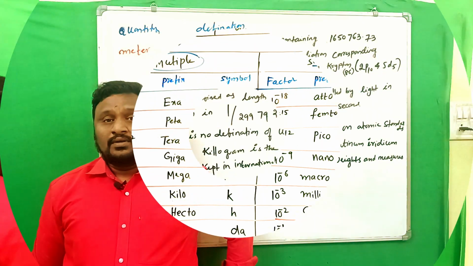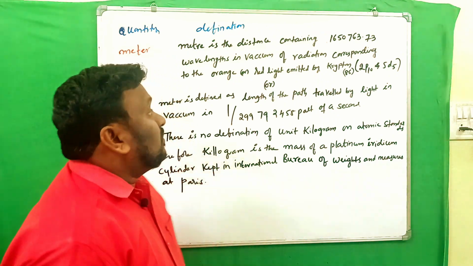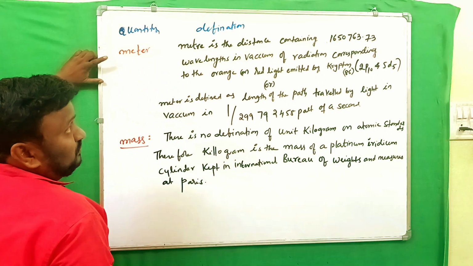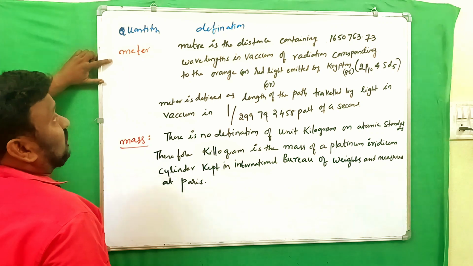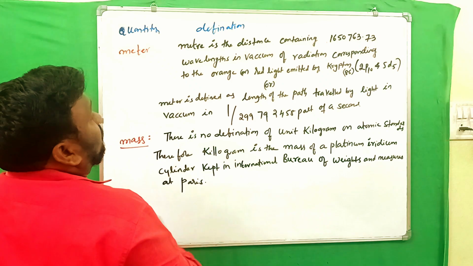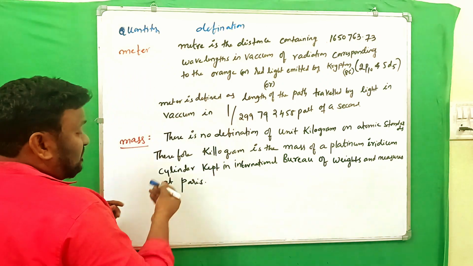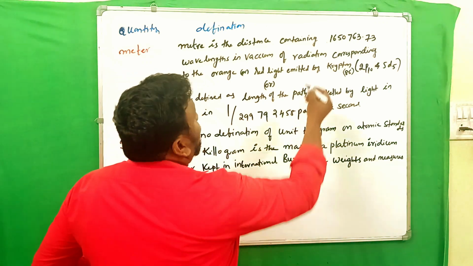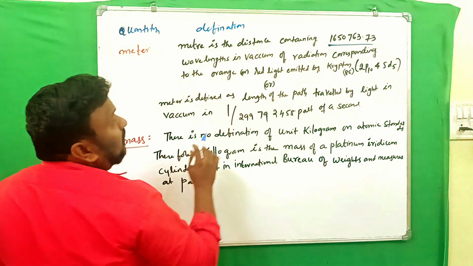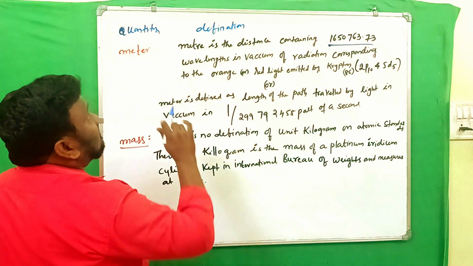Clear? Now let's see the definitions of base quantities. The first one here, meter. Meter is the unit of length. How can we define the meter? Look here, meter is the distance containing 16,50,763.73 wavelengths in vacuum of radiation corresponding to the orange or red light emitted by krypton. This is the definition of meter.